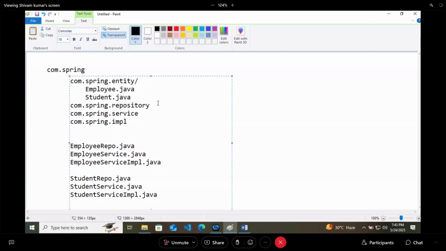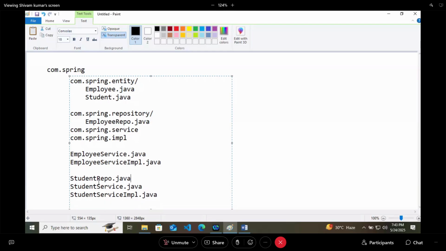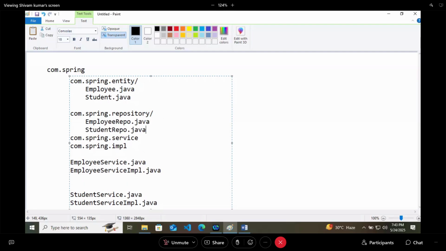Then comes your repository package. We have EmployeeRepository, we'll keep it there, and the same way StudentRepository. Then we have our service package.